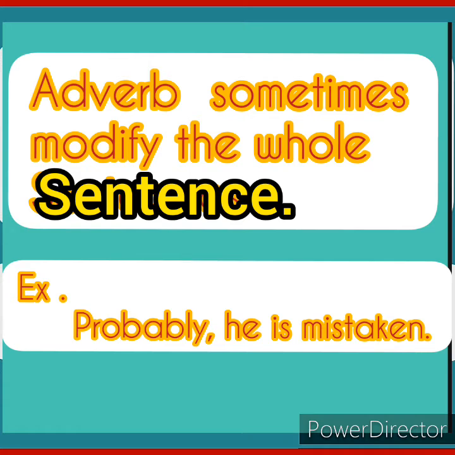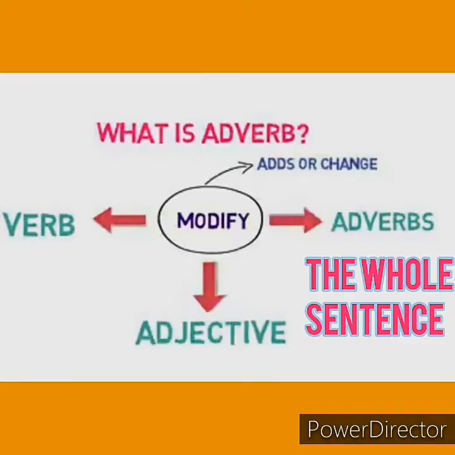Now, adverbs sometimes modify the whole sentence rather than any particular word. For example, probably he is mistaken. Here, probably is an adverb and it is describing the whole sentence, that is, he is mistaken. It is probable that he is mistaken. So, what is an adverb? An adverb modifies a verb, an adjective, or another adverb, or sometimes the whole sentence.